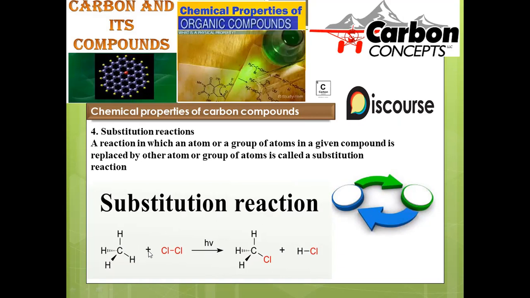So here, when hydrogen is replaced with chlorine, what happens? Hydrogen is removed and the chlorine gets added over here. This is a kind of replacement called a substitution reaction. So whenever methane undergoes chlorination in the presence of light, chloromethane will be obtained.